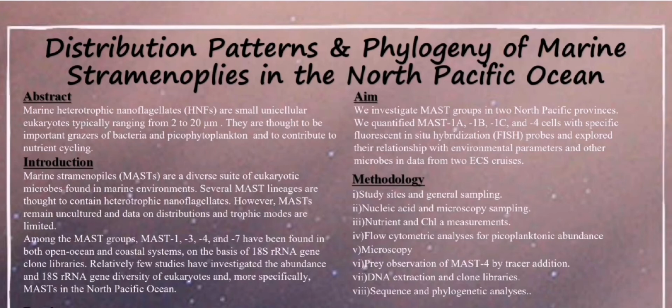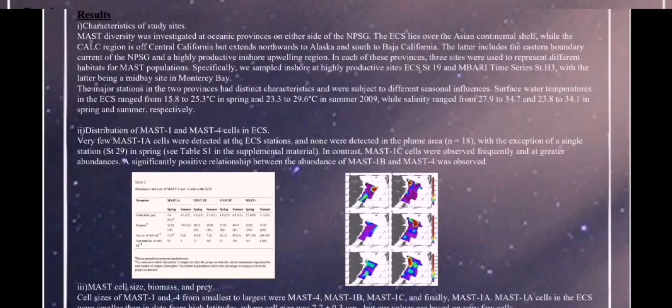Relatively few studies have investigated the abundance and 18S rRNA gene diversity of eukaryotes and more specifically MAST in the North Pacific Ocean. The methodology are: study site and general sampling, nucleic acid and microscopic sampling, nutrient and chlorophyll measurement, flow cytometric analysis for phytoplankton abundance, microscopy, prey observation of MAST 4 by tyramide addition, DNA extraction and clone library, sequence and phylogenetic analysis. Let's look at the results.